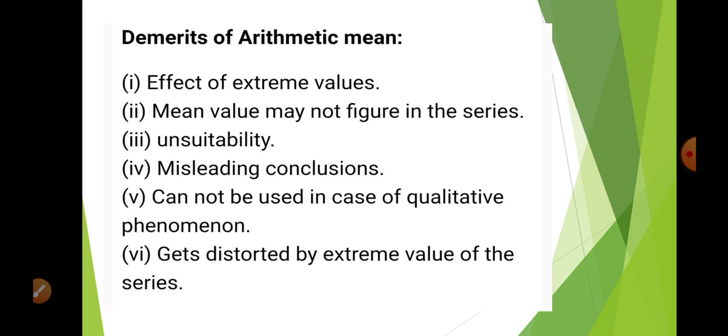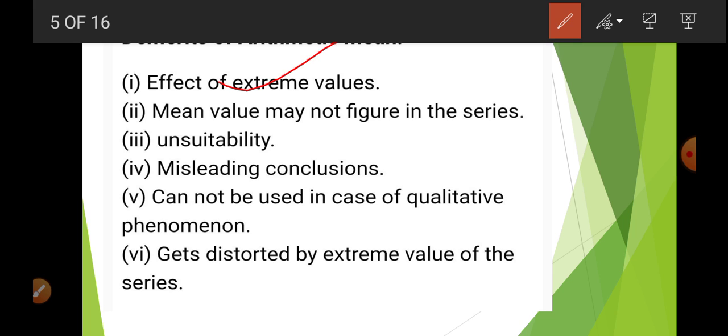Now, what are the limitations of arithmetic mean? First of all, effect of extreme values. If we calculate the arithmetic mean, and some of the items have a very high value and some of them have a very low value, then in this case arithmetic mean is not a very useful way of calculating the average. Next is mean value may not figure in the series. Okay, it can be that whatever answer we get when we calculate the arithmetic mean, maybe that number is not given in the values.